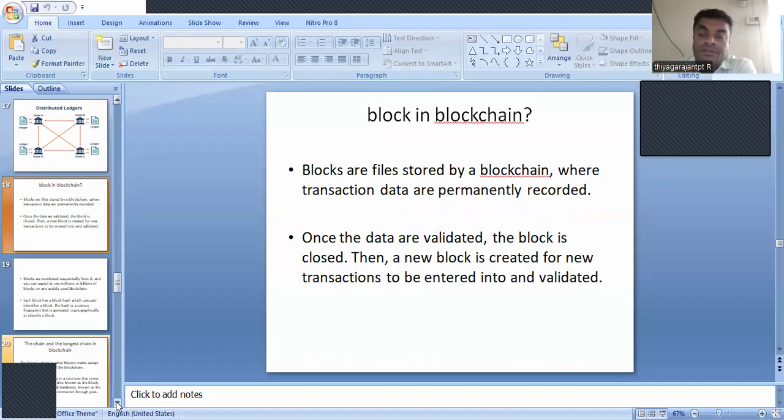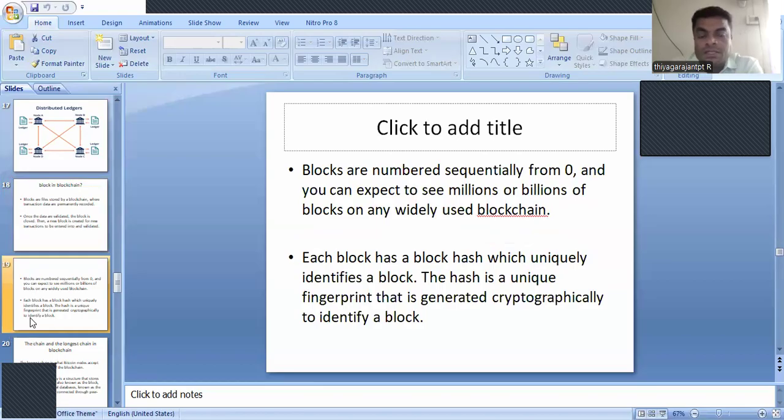A block will be added to the existing block after completion. How is the block closed? Once the transaction ends after the approval and is validated, the block will be added to the existing block. So this is a block in a blockchain, followed by the blocks.